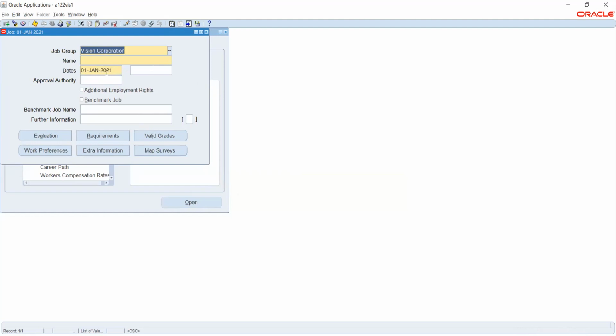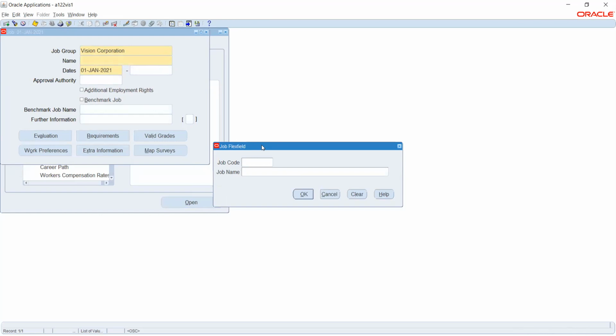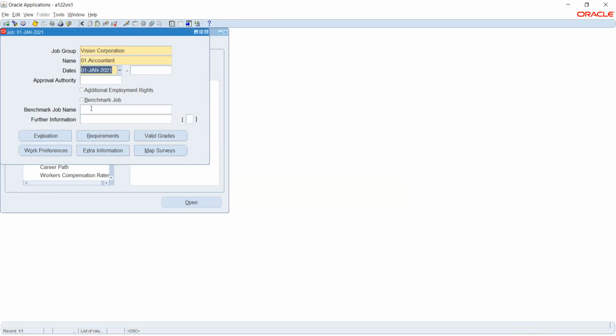So I don't need to be cautioned every time. I'll just give the job name. I have given the job code, and this is accountant. The accountant job code is 01. Yes, correct. Okay, so we have created this particular job.